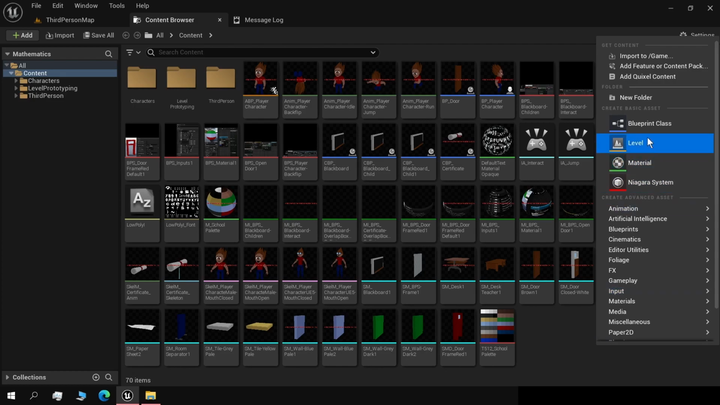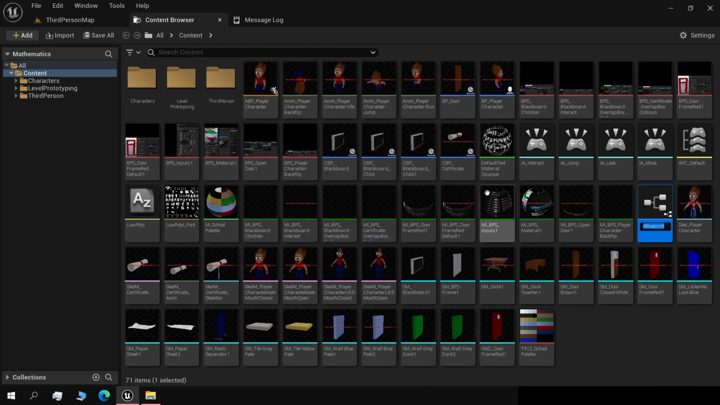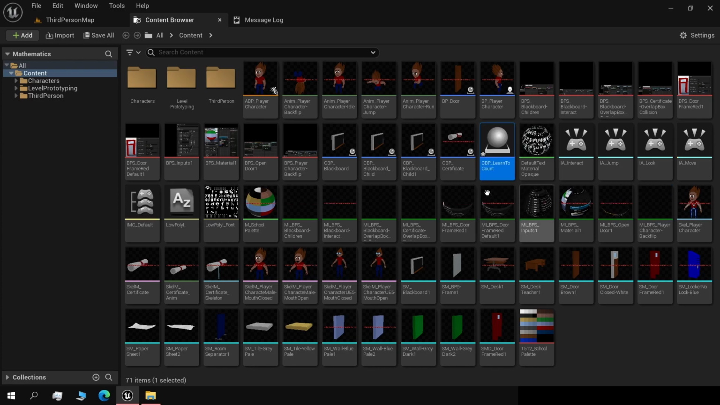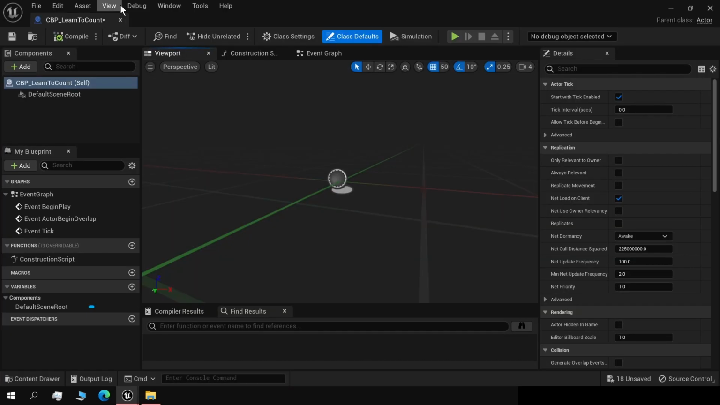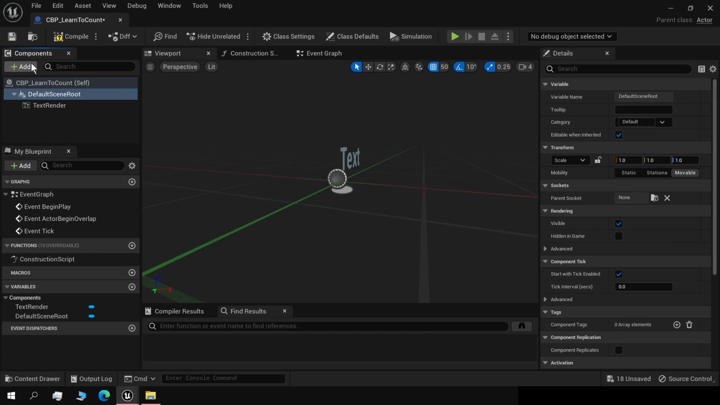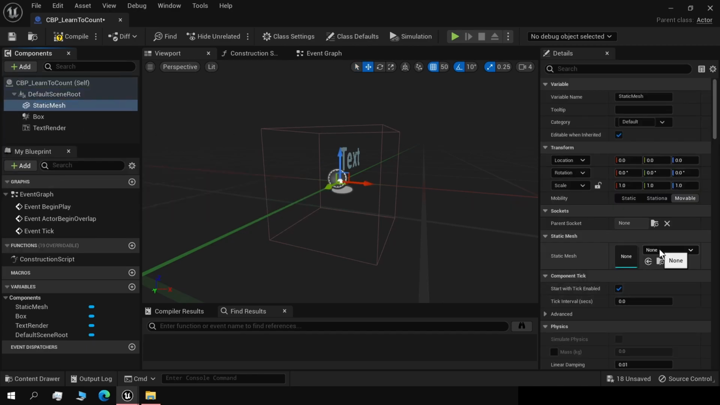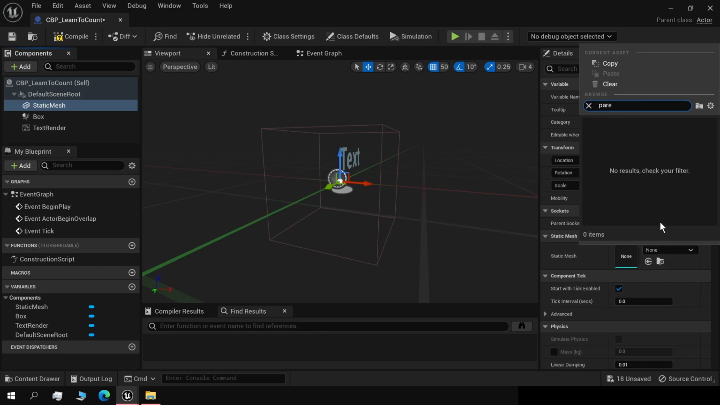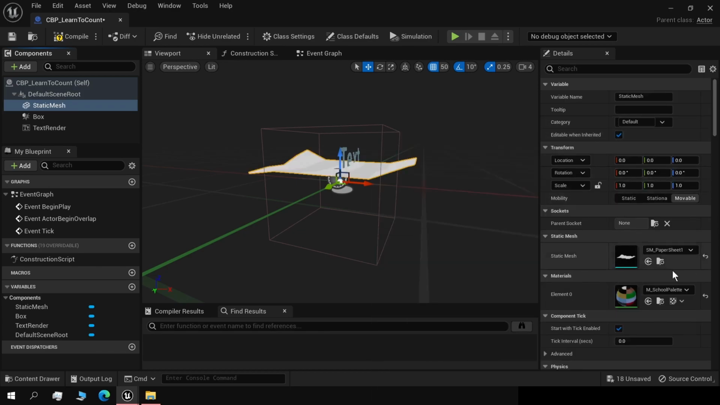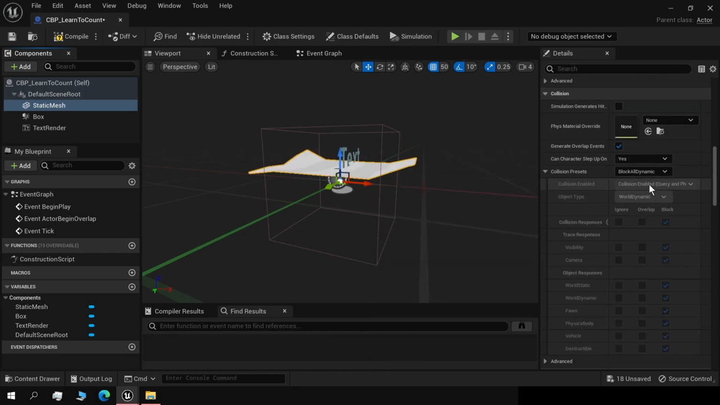Let's create our blueprint here. Blueprint class actor, and rename it to CDP learn to count. Let's open it. In the components window, we're going to add text render. We'll add a box collision. We'll add a static mesh. Static mesh will be paper sheet. Okay, make sure there's no collision on it.